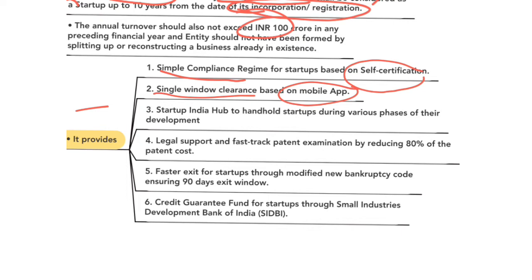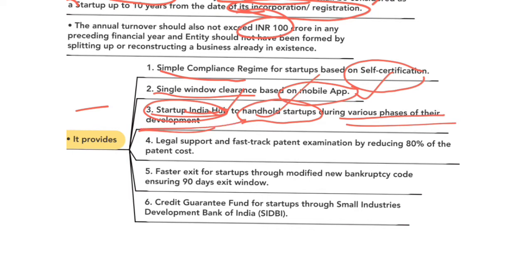The next is the scheme provides single window clearance based on a mobile app. That is, all permissions are given in one go through the mobile app. This improves the ease of doing business environment in the country. The next feature is the scheme provides for the establishment of Startup India Hub, an online portal to handhold startups, that is to assist startups during various phases of their development.